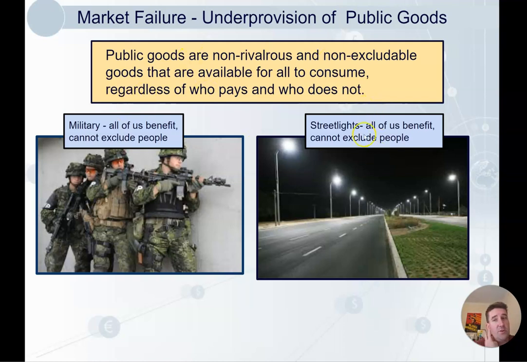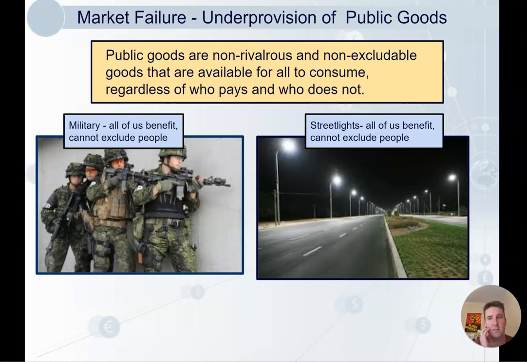Another example, streetlights. All of us benefit from it. Extra safety, extra convenience, and we can't exclude people. So that's why these things are not provided by private companies. So private companies do not provide streetlights. They can't charge people for streetlight use. If you can't exclude people from using something, you can't charge them a price.